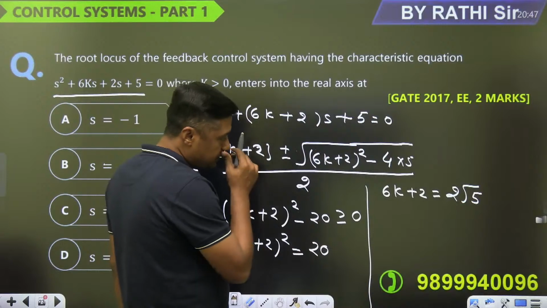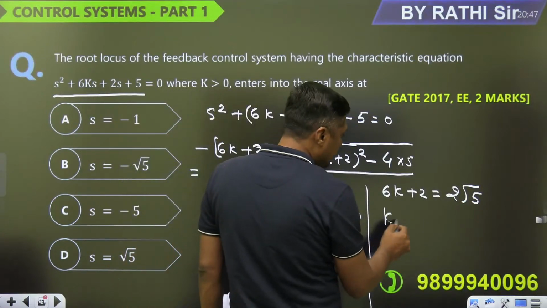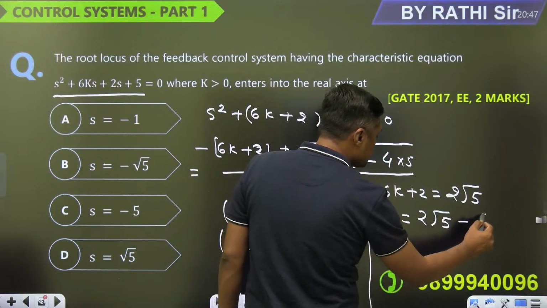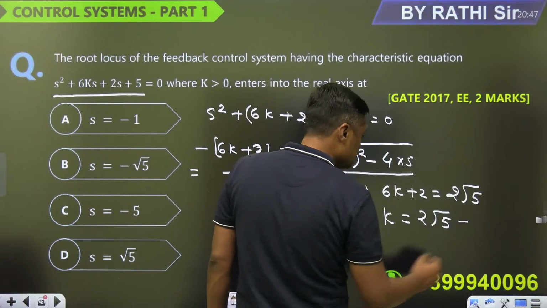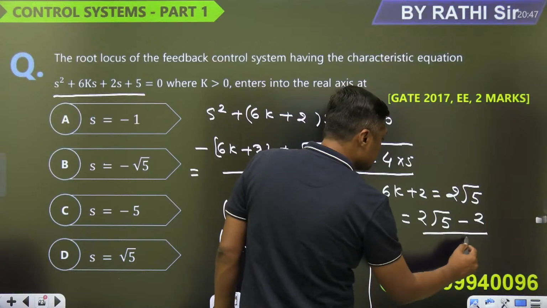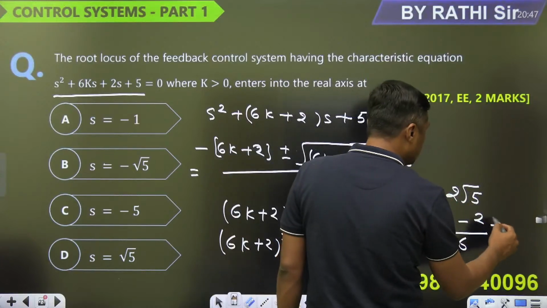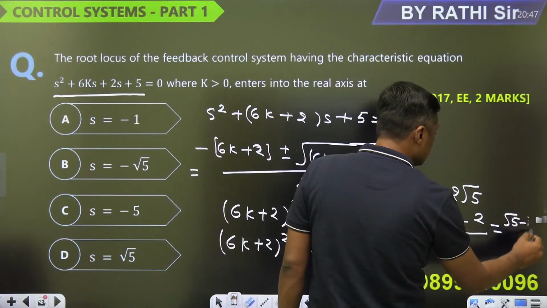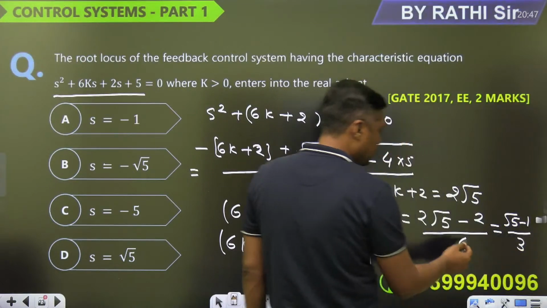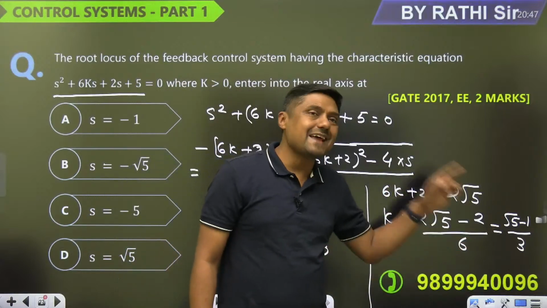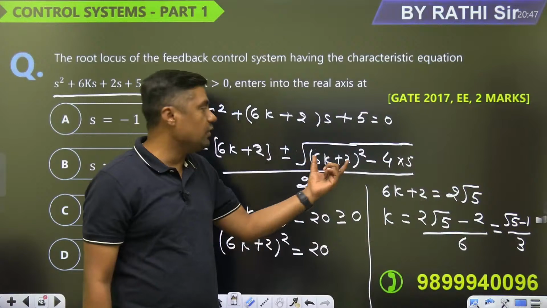And then you can find the value of k: 2 root 5 minus 2 upon 6, or root 5 minus 1 upon 3. You can take the 2 as common. This is the exact value of k where this term will become 0.